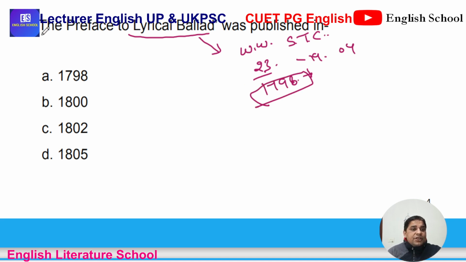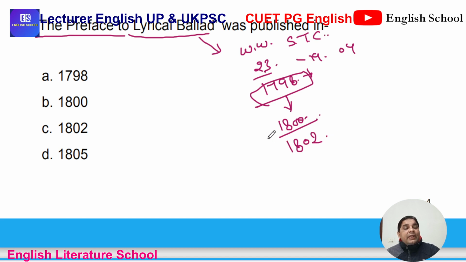But the question here is, the Preface to Lyrical Ballads was published in. The second edition of Lyrical Ballads, known for the preface, appeared in 1800. The third edition also appeared in 1802. In the second version they added a preface; in the third version they added an appendix, which appeared in 1802.